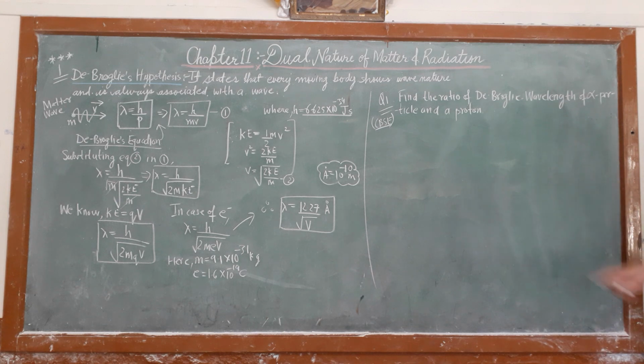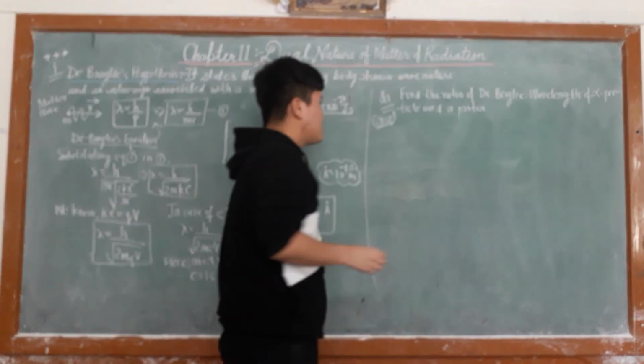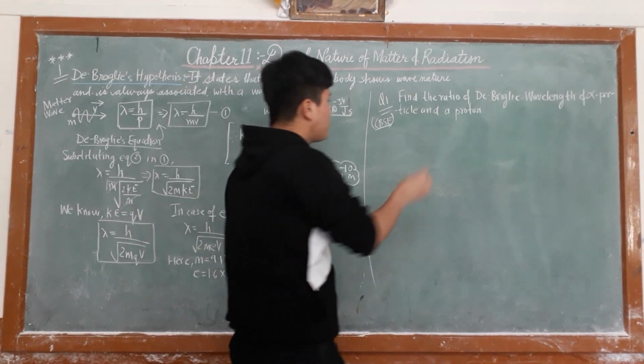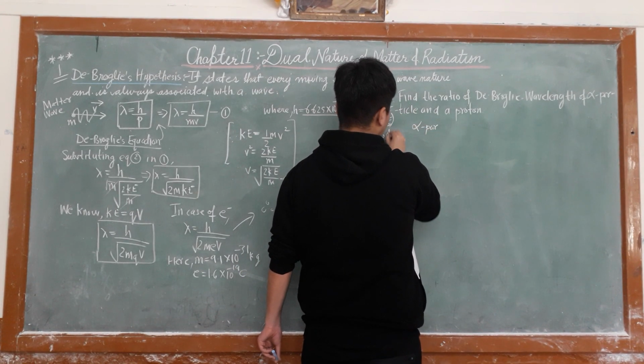Find the ratio of de Broglie wavelength of alpha particle and a proton. Now, first of all, this is your solution.